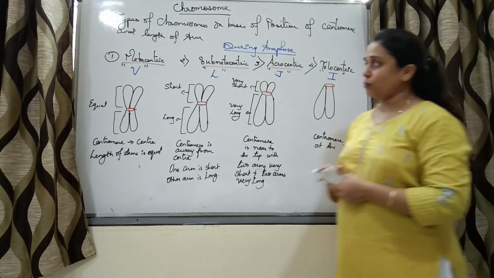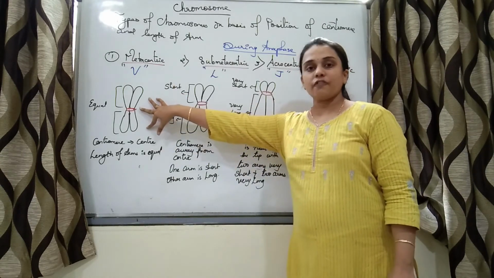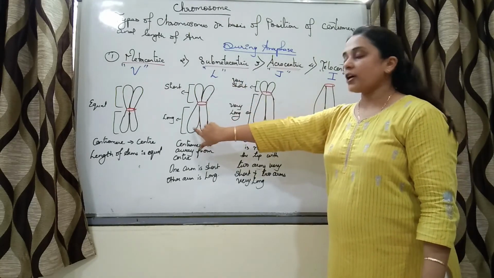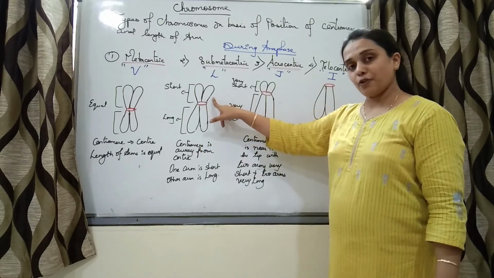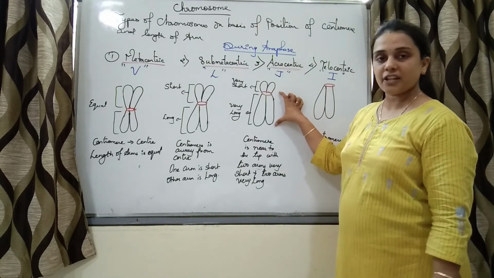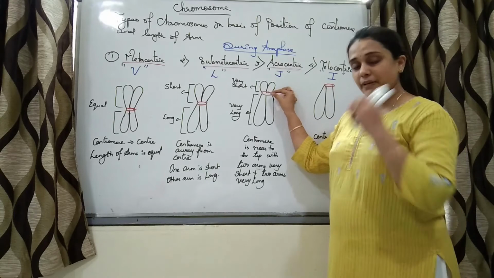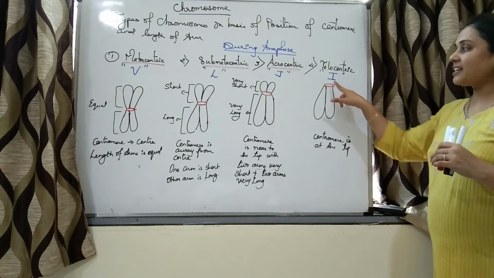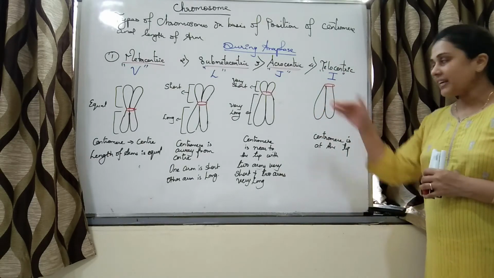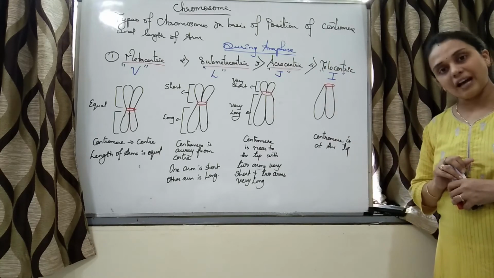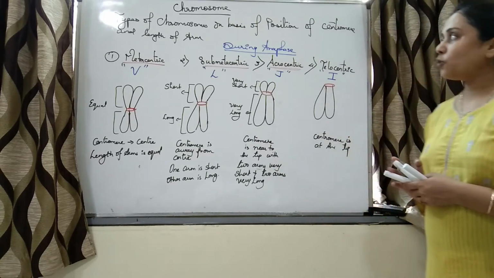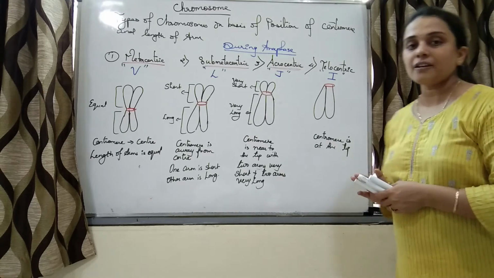So these are the types of chromosomes. Metacentric, where two arms are of equal length. Submetacentric, where a pair of arms are short, a pair of arms are long. The centromere is away from the center. Acrocentric, a pair of arms are very short, a pair of arms are very long, and the centromere is placed near to the tip. Telocentric, the centromere is at the tip. So there are two arms which are present at one tip. On the other side there are no arms. This is clear, right?